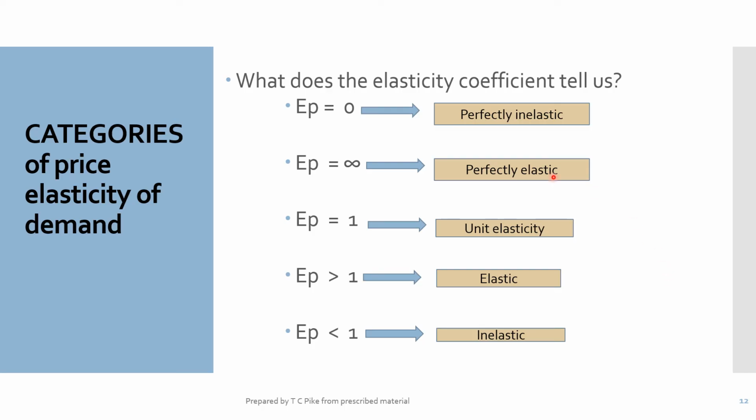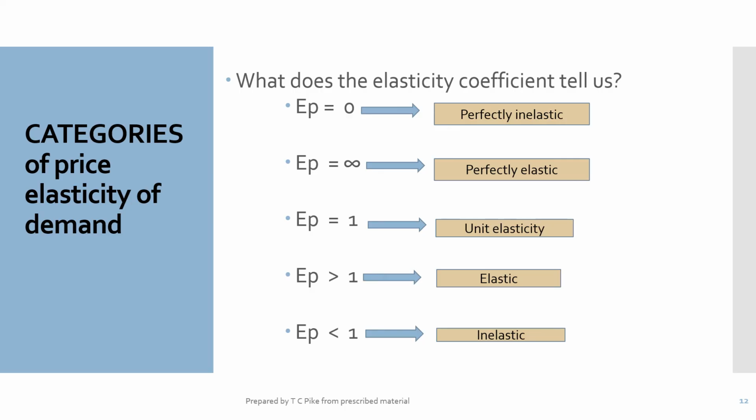Please notice that we've been using it all the time, but just pay attention to the little abbreviation. There's a number of different abbreviations we can use for price elasticity of demand. So this one that I'm using on the screen is acceptable. If there are any different ones in your textbook, just pay attention to it. And then notice that each of the abbreviations are different for the different types of elasticity.